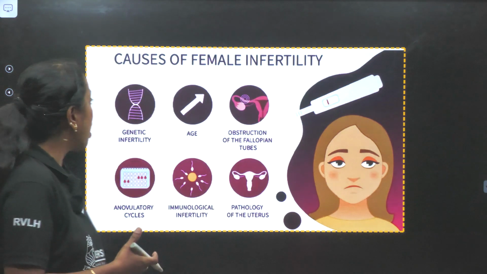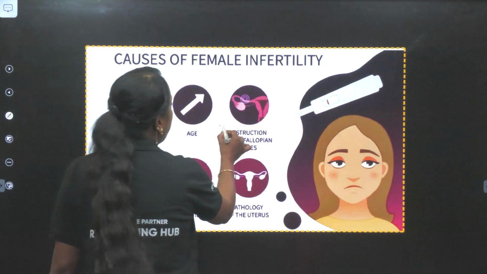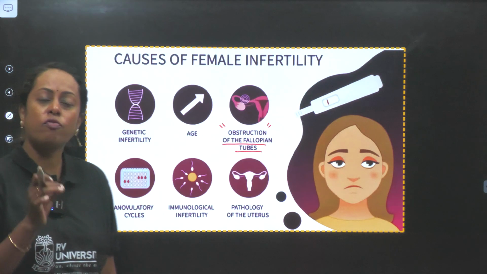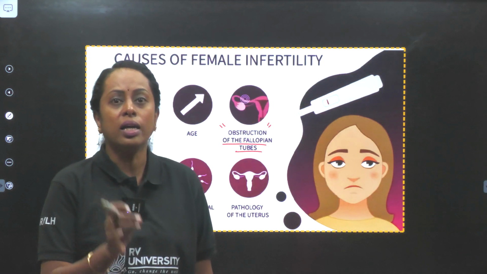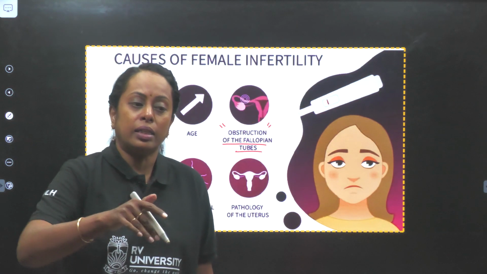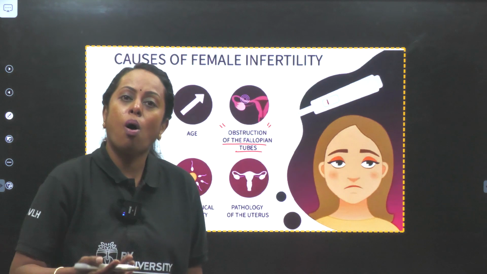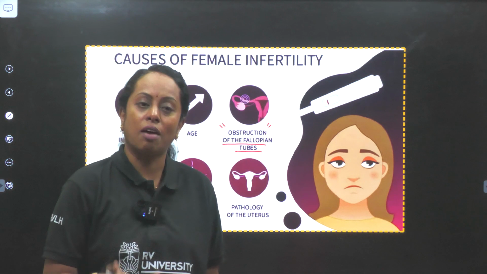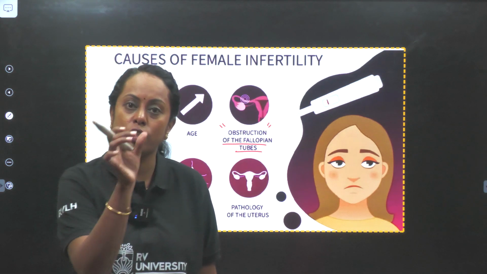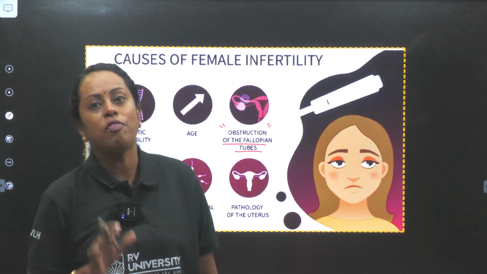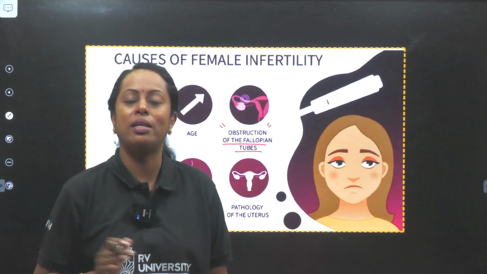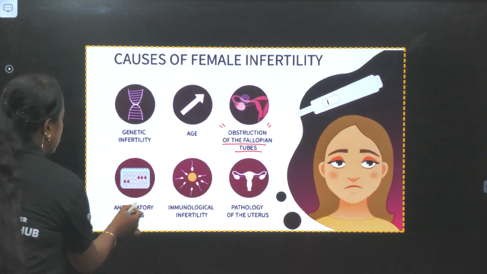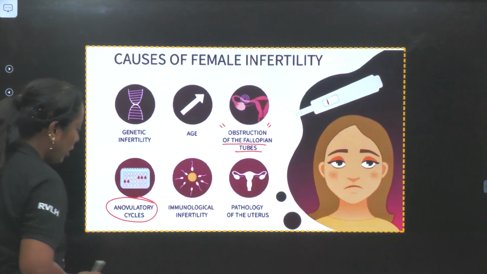So all this comes under what? Age. Now, if there is blockage in the fallopian tubes, so we know that the region where fertilization is going to occur is the fallopian tube. But the female was born with a blockage in the fallopian tube, or she suffered with some sort of infection which caused infection in the fallopian tube, so the sperm could not meet naturally, then again, the condition leads to infertility. Next, an ovulatory cycle.